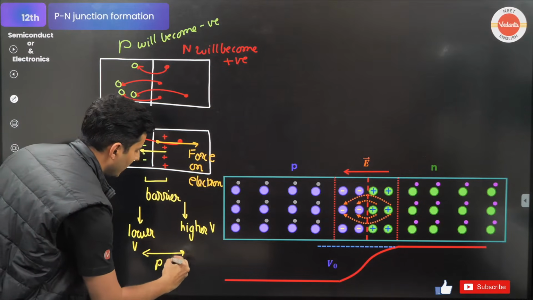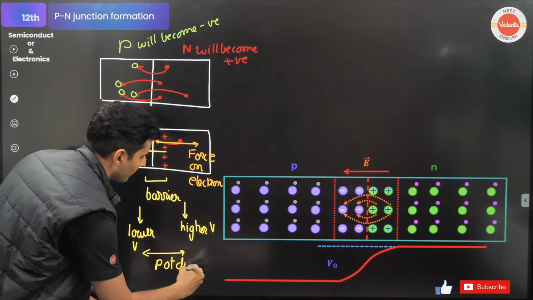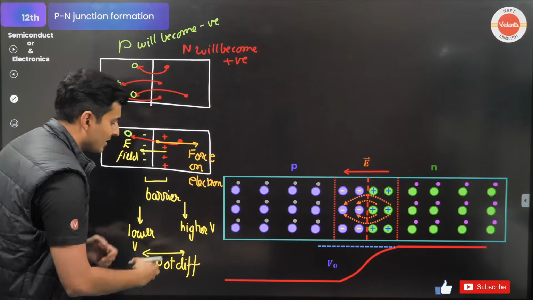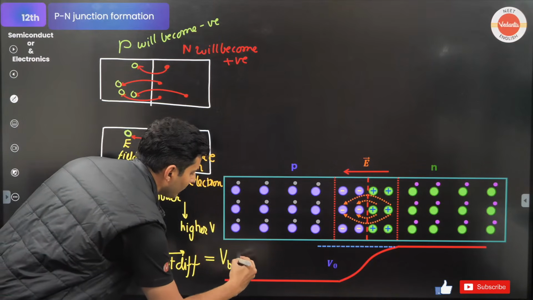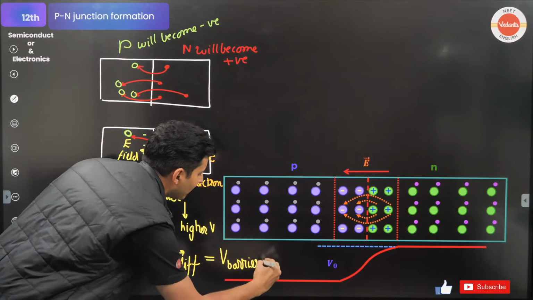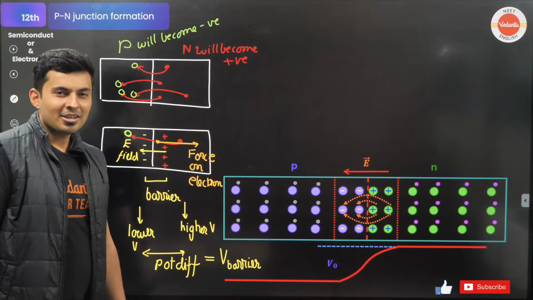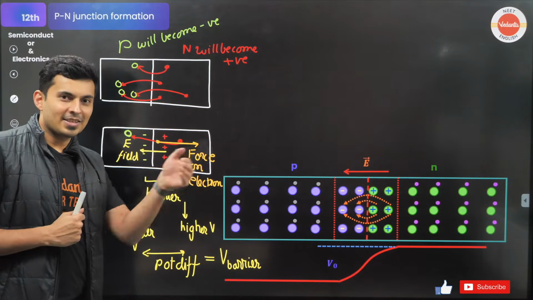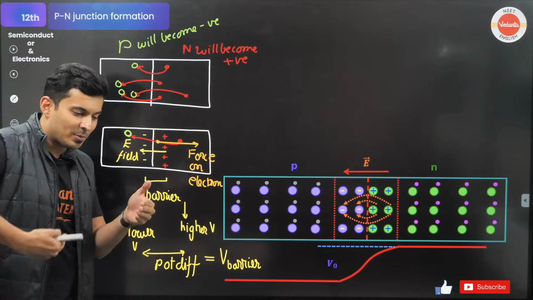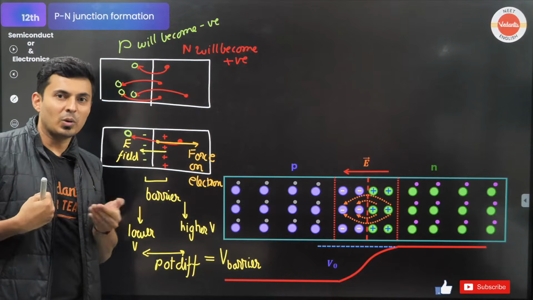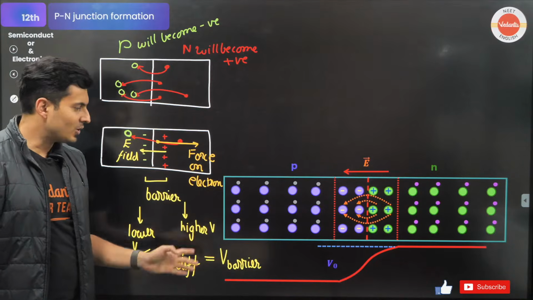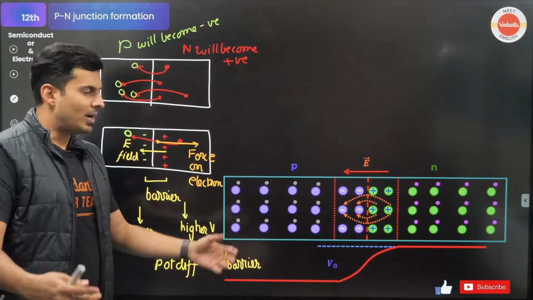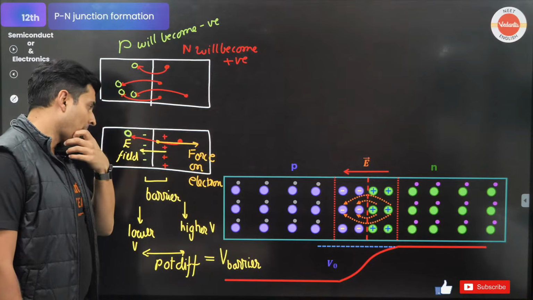There is a potential difference, which is called the potential barrier. Electric field creates potential barrier because these kids are not allowing them to climb to the other side. There's a barrier. That is also called a potential barrier or barrier potential, whatever you want to call it.